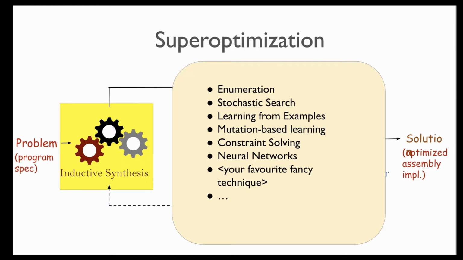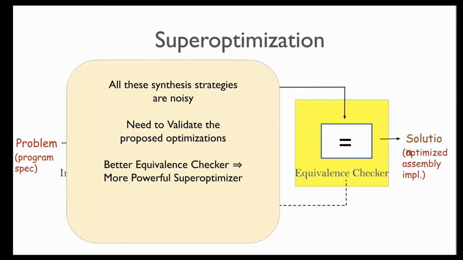Irrespective of this noisy synthesis strategy, we would always require an equivalence checker that would act as a gatekeeper for these learned transformations. The better an equivalence checker, the more optimizations we could potentially learn. Thus, the power of a super optimizer is in a big way dependent on the capabilities of an equivalence checker. For example, if an equivalence checker incorrectly discards a valid solution, our system will never be able to identify and learn the corresponding optimization.